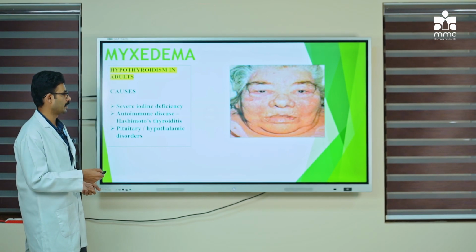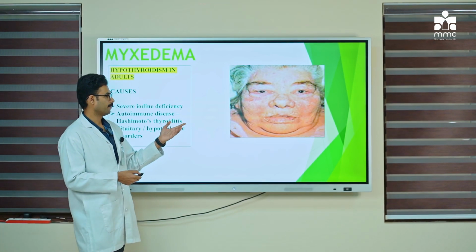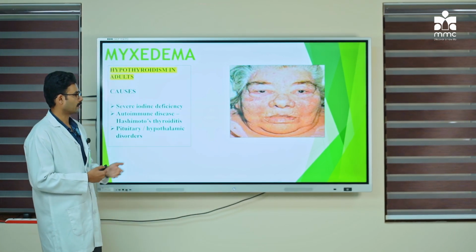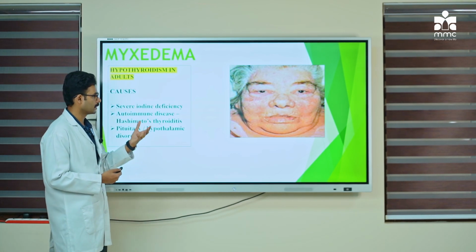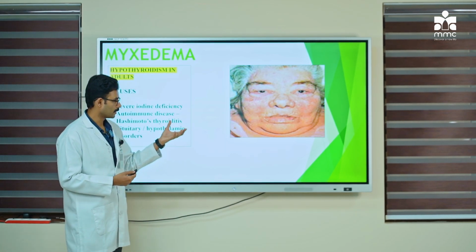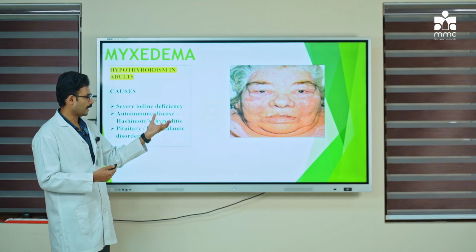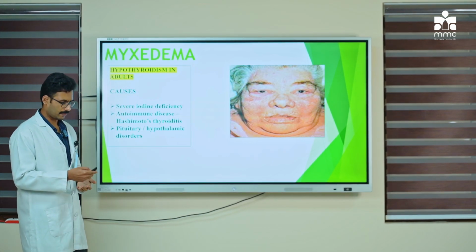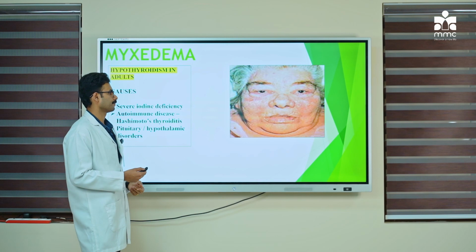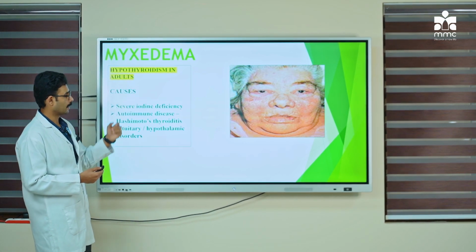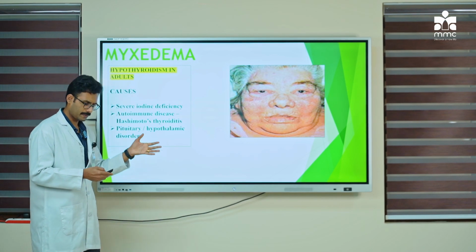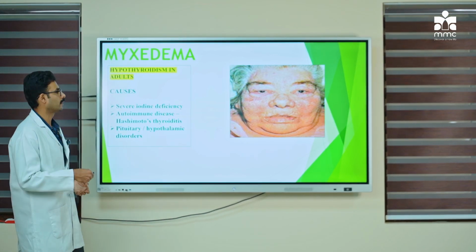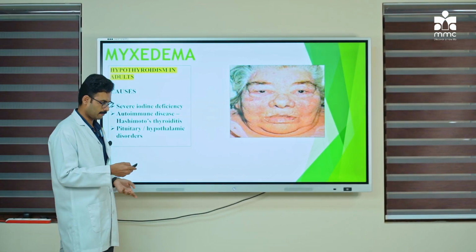You can see in this picture a lady in her 50s has puffiness of the face. There is swelling, and you can say that she is obese also. There is dry skin, dry lips, dryness of the hair, etc. So from looking at the clinical features of the subject itself, you will be able to identify whether the patient has hypothyroidism or not.